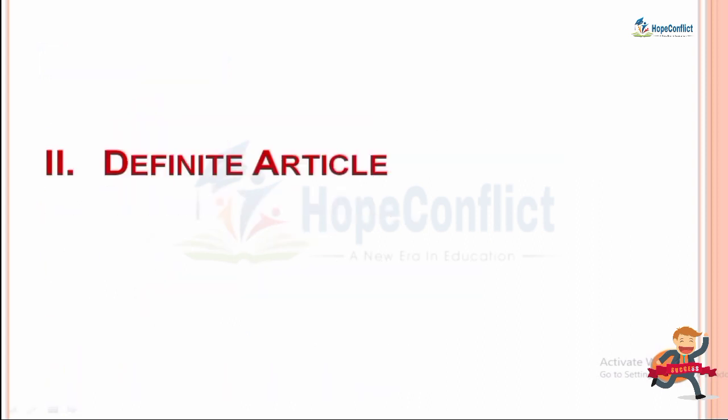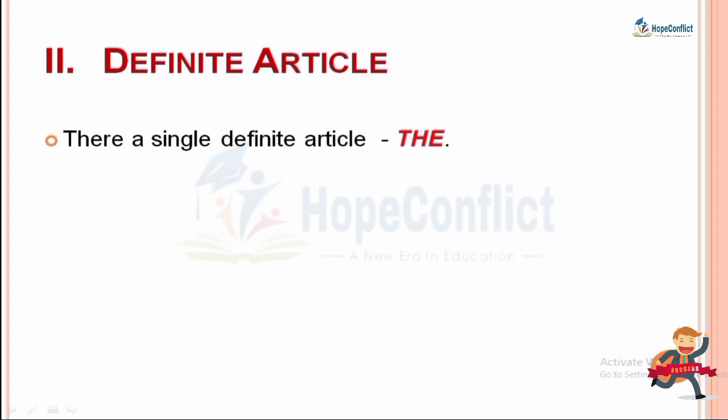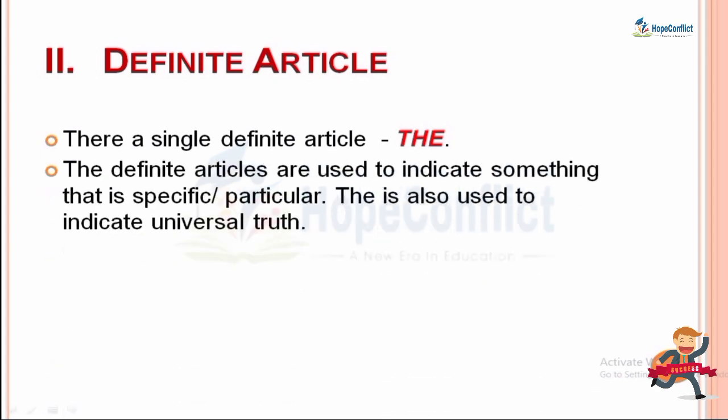Now let's go forward and check what is definite article. There is a single definite article which we use, that is "the". The definite article is used to indicate something that is specific or particular. This "the" is also used to indicate the universal truth. तो हम लोग "द" जब भी कोई नाउन स्पेसिफिक नाउन होता है, नॉट कॉमन नाउन, तब हम उसके सामने "द" यूज करते हैं और मोस्टली यूनिवर्सल जो ट्रूथ होता है वहाँ पे हम लोग "द" का यूज करते हैं.